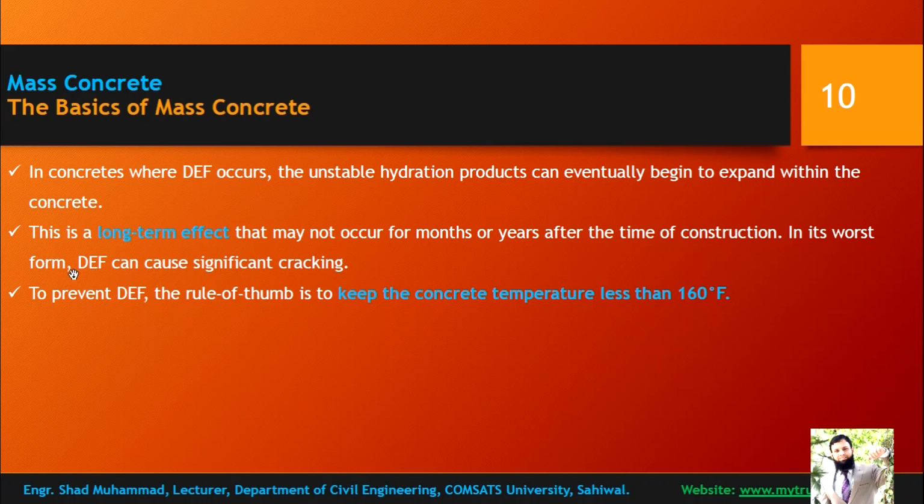In its worst form, DEF can cause significant cracking. To prevent delayed ettringite formation, a rule of thumb is to keep the concrete temperature less than 160 degrees Fahrenheit. So this is the thumb rule: if your concrete temperature stays below 160 degrees Fahrenheit, then you can prevent delayed ettringite formation.